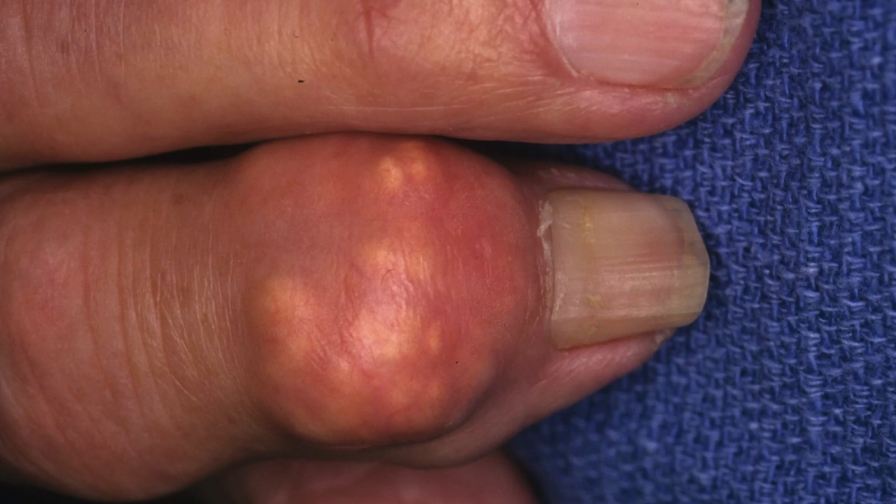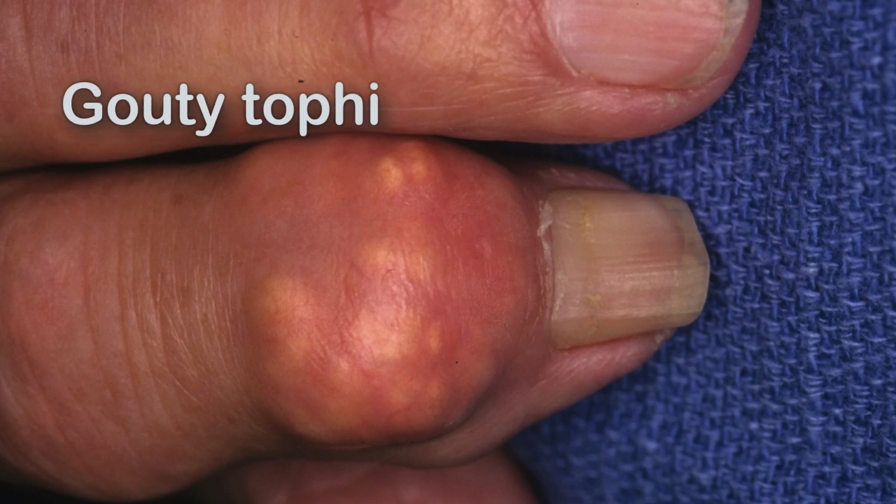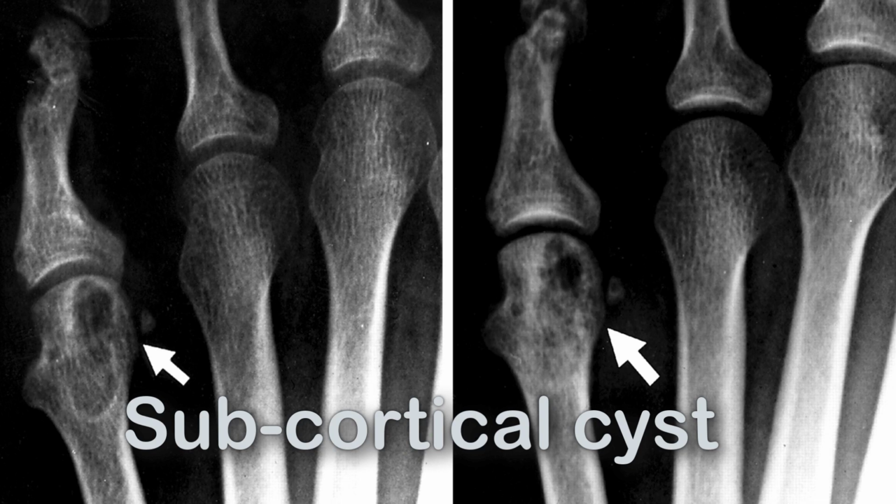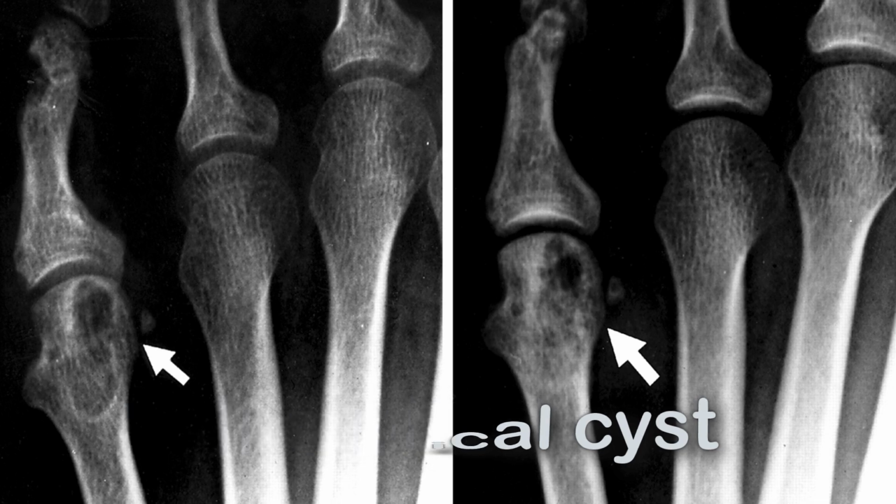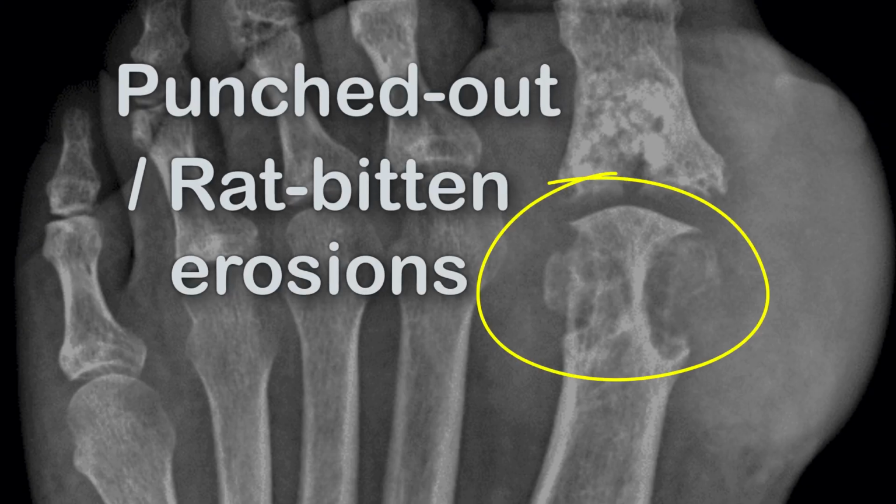These joint pains come and go. In fact, some of my patients even tell me that they can anticipate the onset of the arthritis just by the feeling of the impending joint inflammation. Of course, in chronic patients, some of them develop tophi, which are chalky deposits of uric crystals in the skin. Typical X-ray findings of the affected joint include subcortical cysts without erosions, and punched out or rat-bitten erosions of bones.